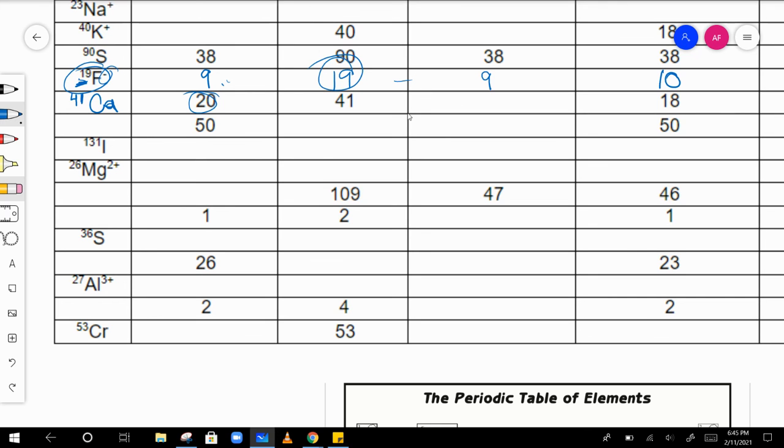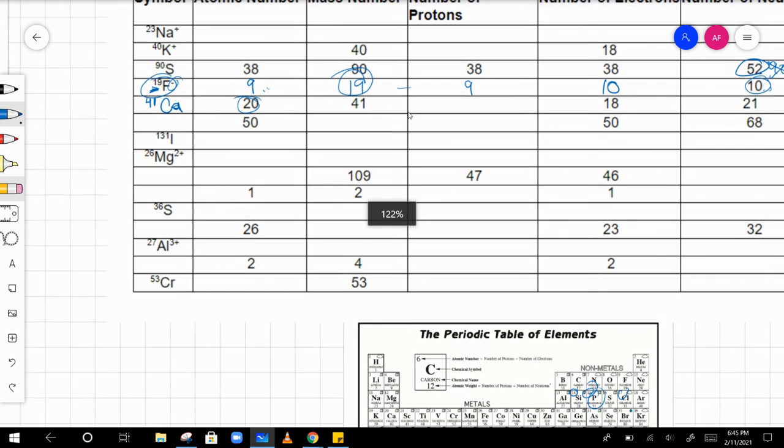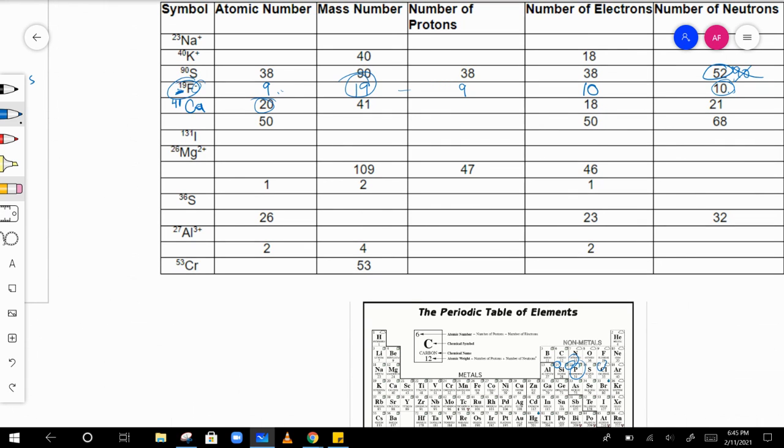Then we also have to look, does it have a charge? If the atomic number is 20, that means we have 20 protons as well. But we only have 18 electrons. So that means we actually have 2 more protons than electrons. So this is a 2+ charge. All right, so it's kind of a bit of a puzzle. You have to use some critical thinking here, find the symbol, sometimes find the electrons, neutrons. You have to know all the relationships between those so you can fill in all the blanks.